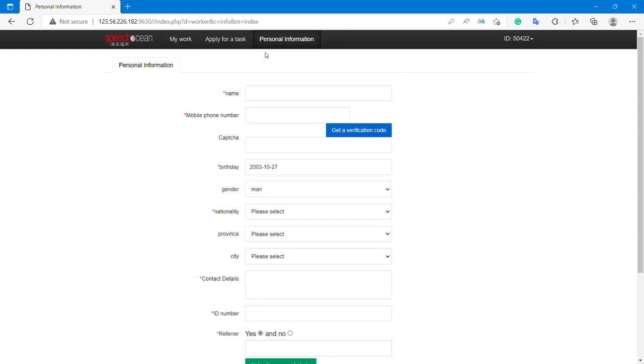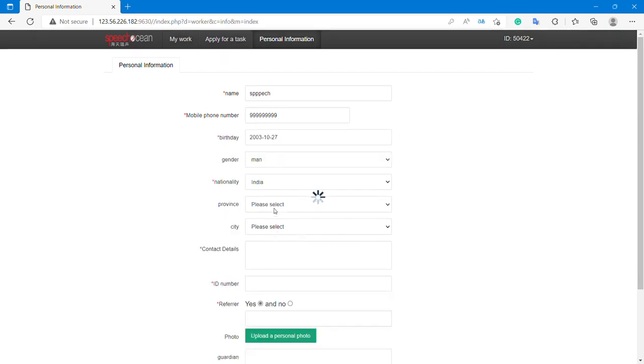So once you log in, you will get this page. Here you need to enter details, and the details can be random. You can put anything here, and the mobile number can be anything. Nationality can be anything, okay? Just anything.